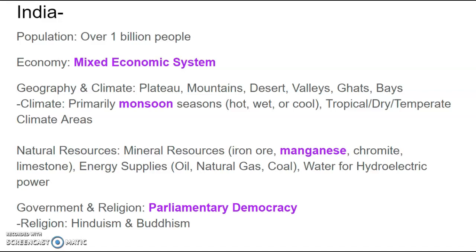The natural resources of this country include mineral resources and energy supplies, as well as hydroelectric power. Once again, those energy supplies are oil, natural gas, and coal, but the minerals can be iron ore, chromite, or limestone. The government of India is a parliamentary democracy, and a really prominent religion is Hinduism or Buddhism.